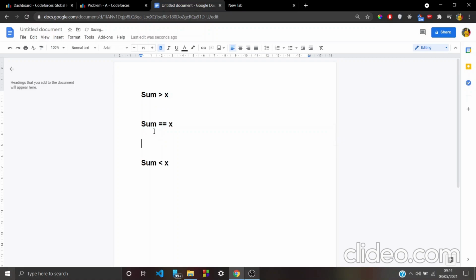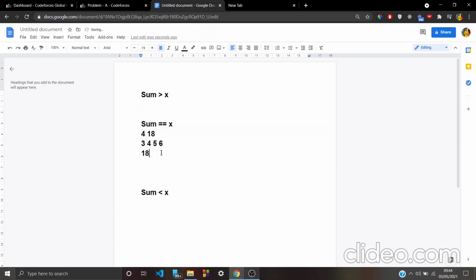Suppose the elements are 3, 4, 5 and 6, and there are 4 elements and x should be equal to 18. Regarding the order, if we place 3, 4 before and 3 after, eventually the sum at the end will be 18.